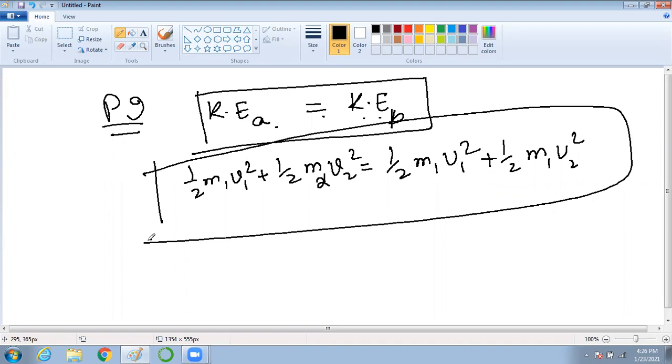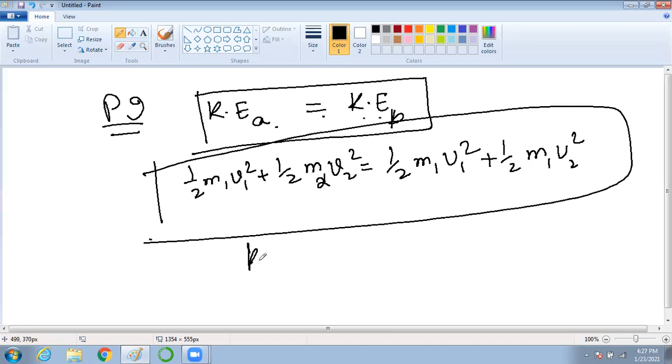But in an inelastic collision, there is a loss. That means the kinetic energy after the collision is lesser than the kinetic energy before the collision. So the initial energy is more.